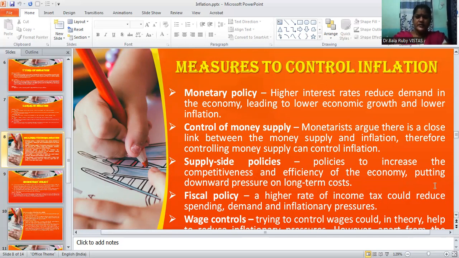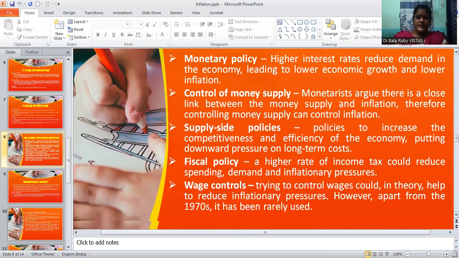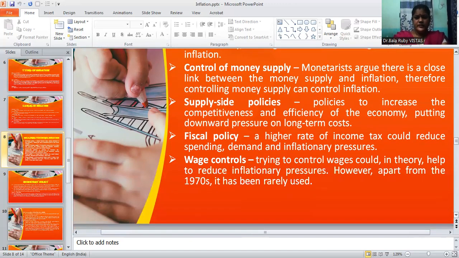And the next thing is fiscal policy. Fiscal policy also controls inflation. We can increase taxes or the government can reduce spending. Through these changes in taxes as well as the government's expenditure, we can change inflation.